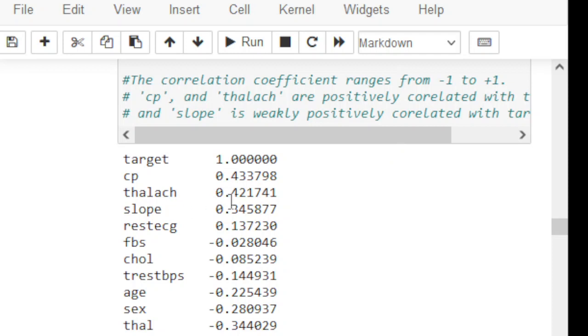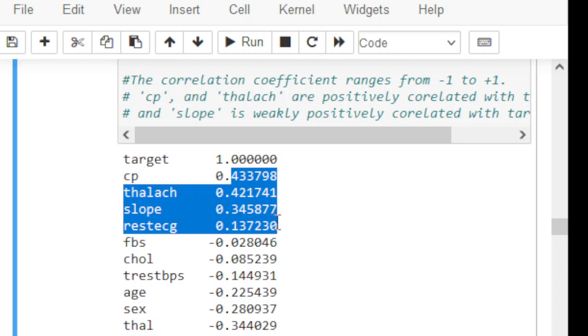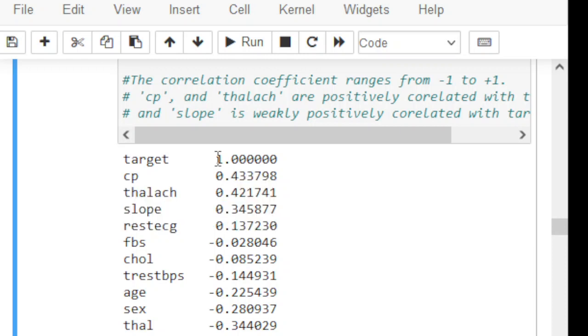How? Thalach has a correlation coefficient of 0.42 and slope is 0.34. If you look at these three values, the maximum value is 1. So CP has a correlation coefficient of 0.43 with the target variable, which means it is positively correlated with the target variable. Thalach is also positively correlated. If you look at this,